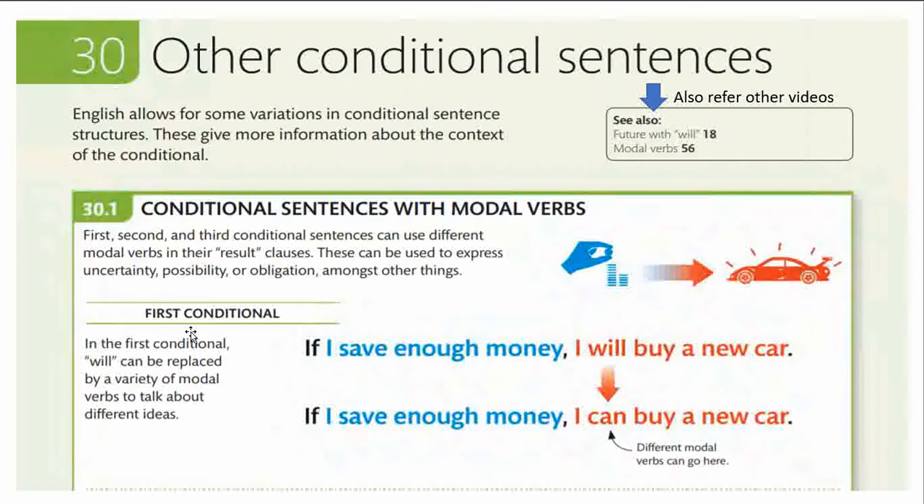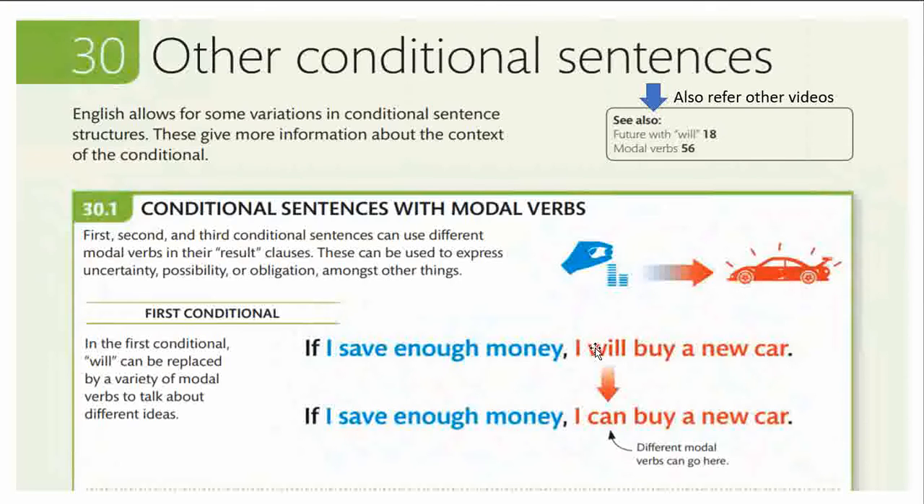Now let us see the first conditional. The first conditional will be replaced by a variety of modal verbs to talk about different ideas. Now the first conditional over here is that if I save enough money. Now it is in the present tense, I save. Now there's a possibility to save also, and the person can definitely change the result. Now if I save enough money, I will buy a new car.